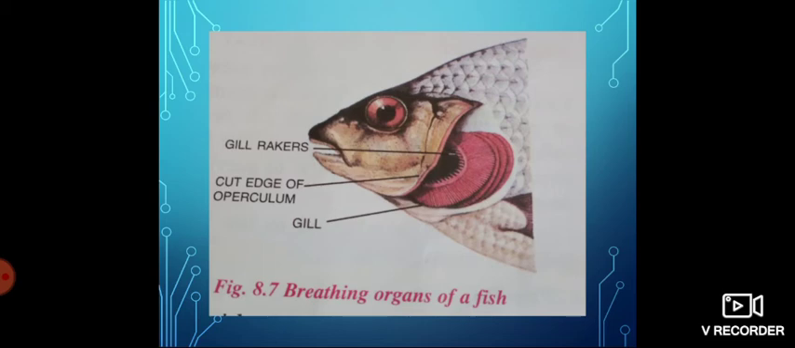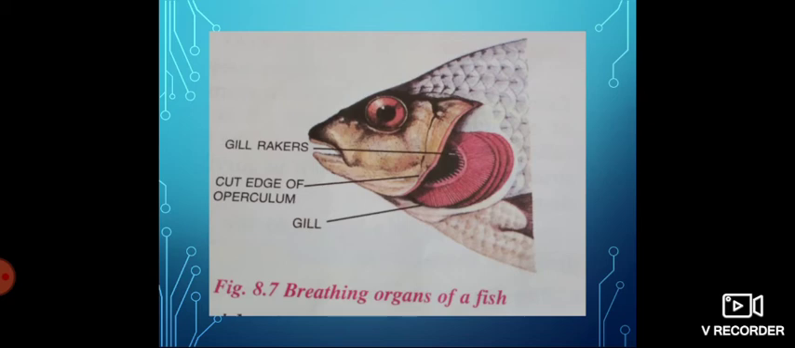oxygen. Near the gill chamber, in these gill filaments, the blood is there, so the blood absorbs the oxygen dissolved in water, and carbon dioxide is given out. The oxygen of the air dissolved in water is taken up by the blood flowing through the gill filaments, and carbon dioxide is removed. In this way the respiration takes place in fishes.